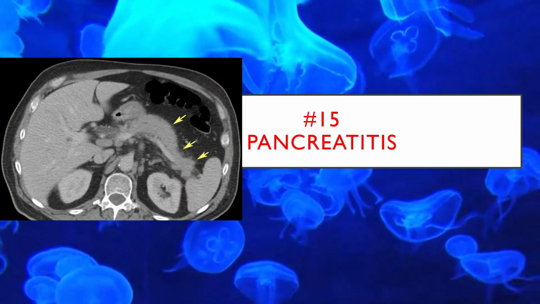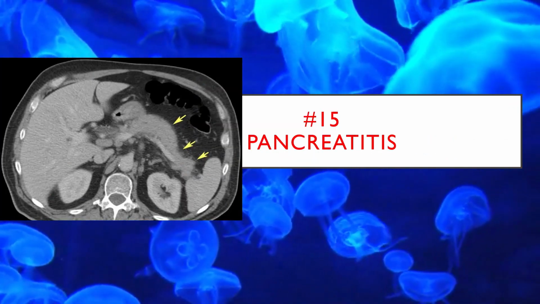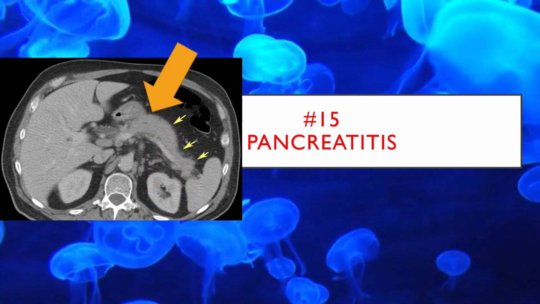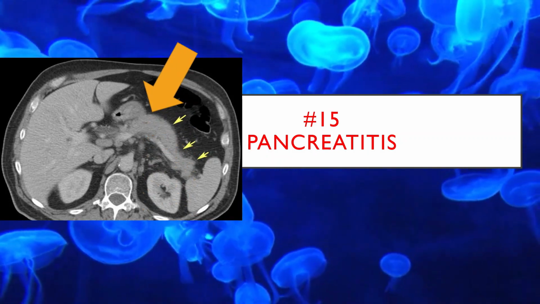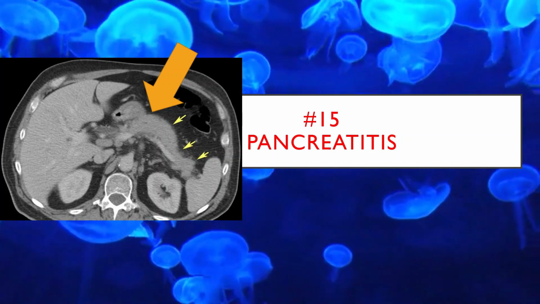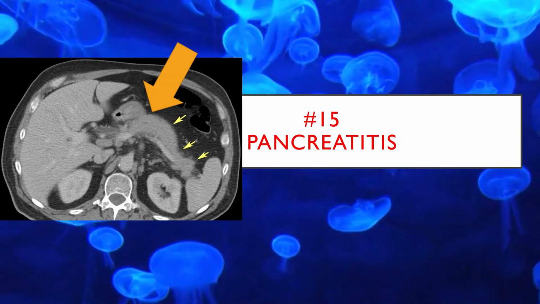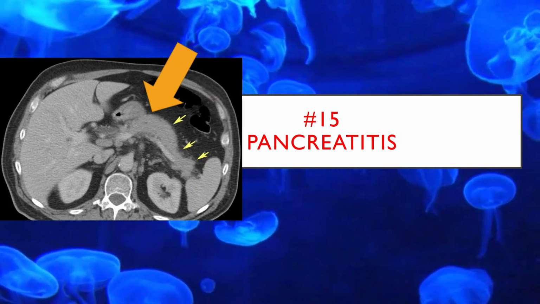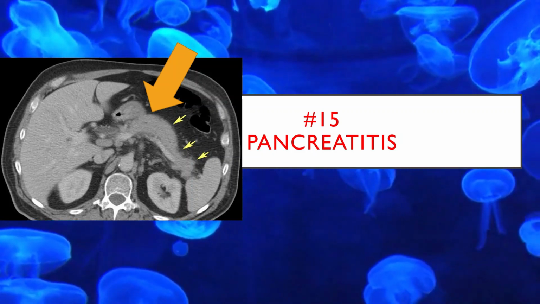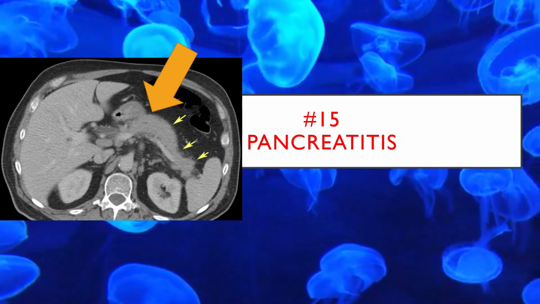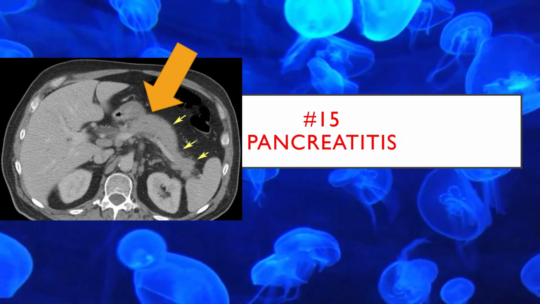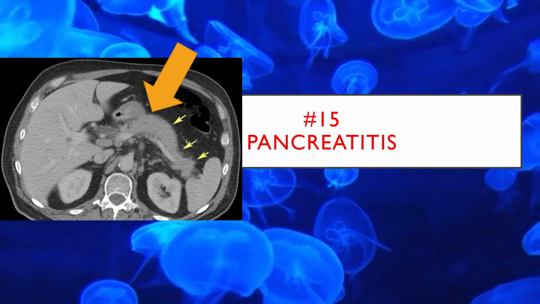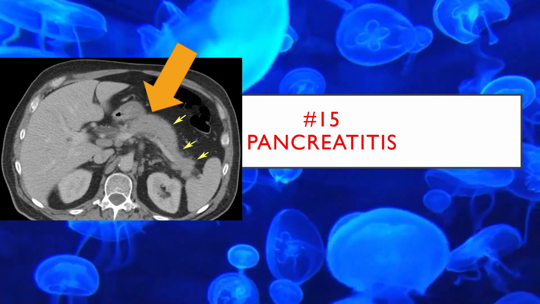The 15th cause is pancreatitis. Most patients with acute pancreatitis have acute onset of persistent, severe epigastric and left upper quadrant abdominal pain. In approximately half of patients, the pain radiates to the back. The pain persists for several hours to days and may be partially relieved by sitting up or bending forward, and most patients have associated nausea and vomiting, which may persist for several hours.